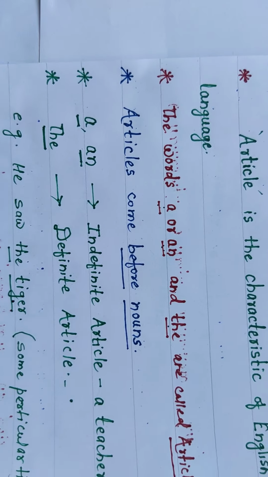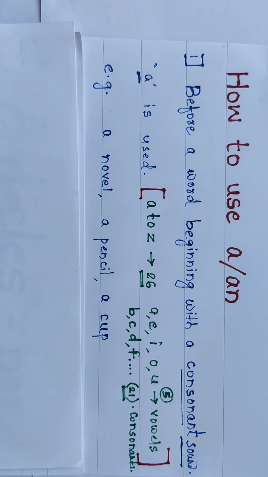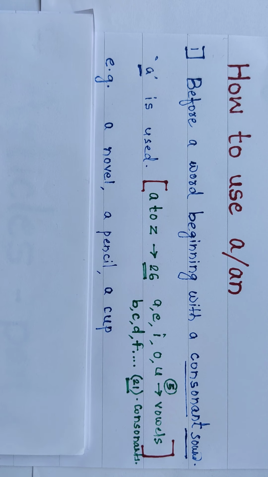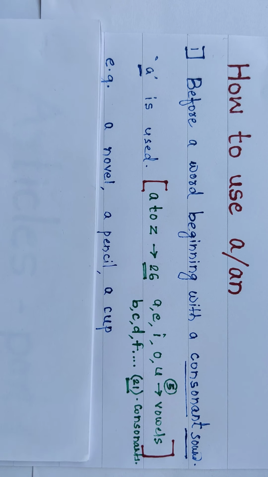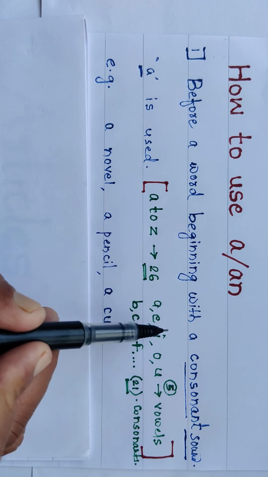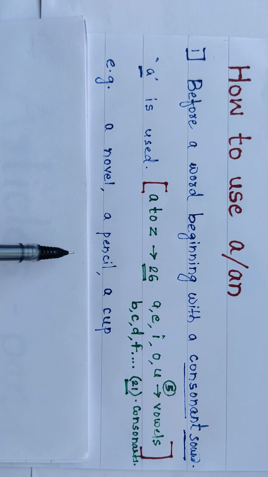Now we will see how to use a and an, in a very simple way. Look here, the first rule: before a word beginning with a consonant sound, a is used.